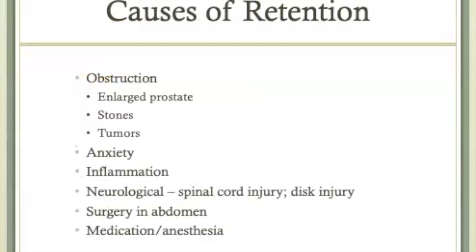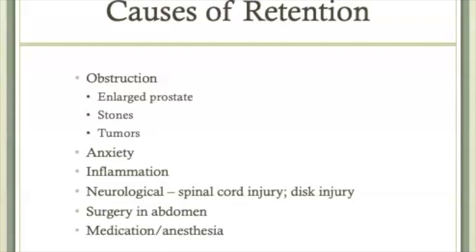There are many different causes of urinary retention. Urinary retention in men is most commonly due to an enlarged prostate creating an obstruction. Other forms of obstruction are stones, tumors, blood clots, scar tissue, or even impacted stool. If stool is building up in the GI tract, it can actually put pressure on the urinary tract and cause an obstruction. Other sources of obstruction include inflammation and swelling or edema from infection or from surgery. Anxiety related to pain with urination can cause fear of urinating, so the client just doesn't urinate.